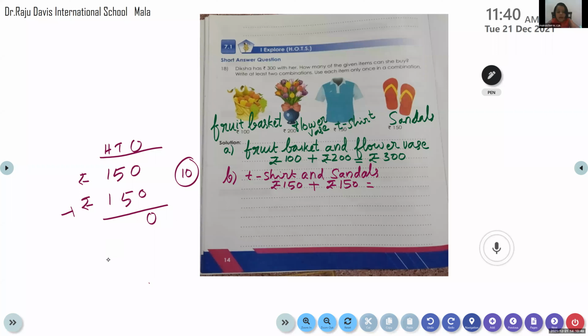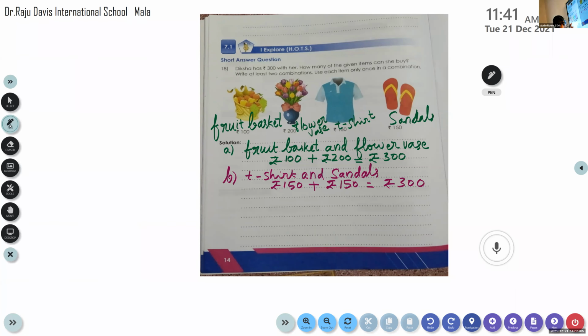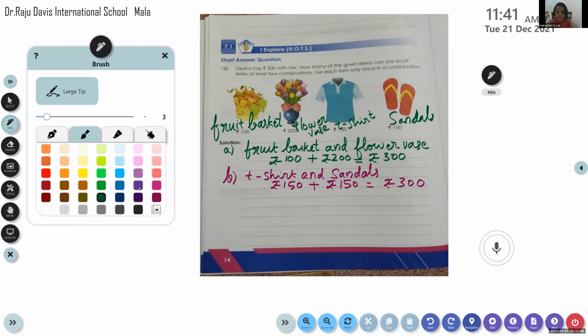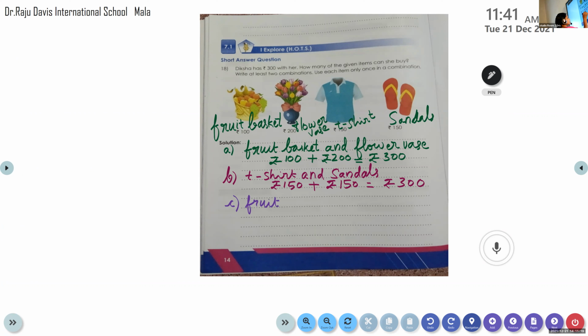So we can take another combination. Okay, I will write. So this is rupees 300 again we will get. Ma'am, we can take shirt and sandals. Okay, Parvati got another combination. Parvati, tell me another combination. Fruit basket and T-shirt. Okay, let me write. Fruit basket and T-shirt. Okay, let me see.